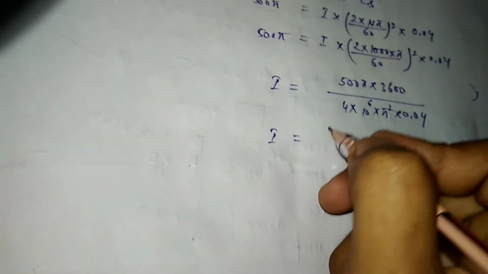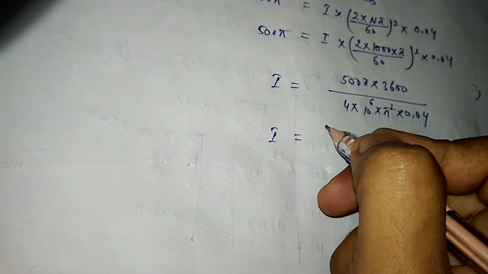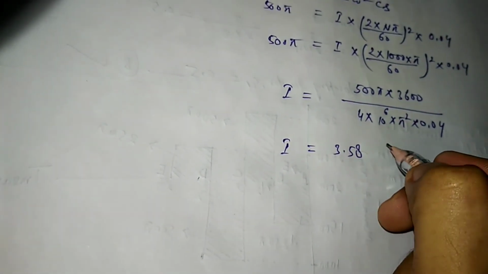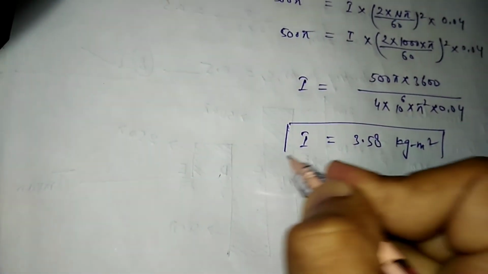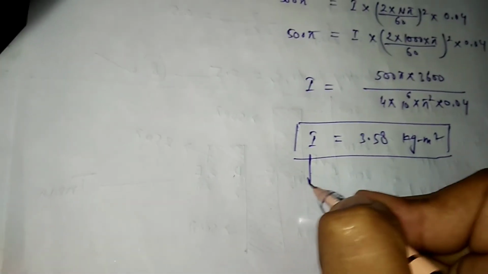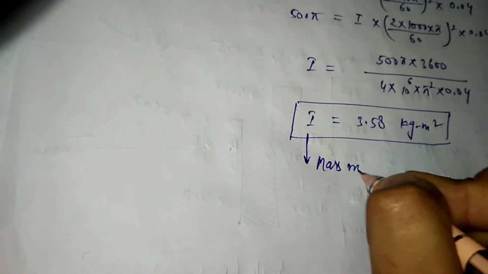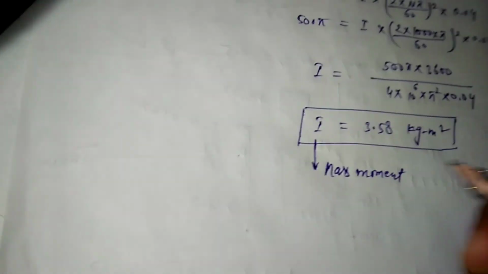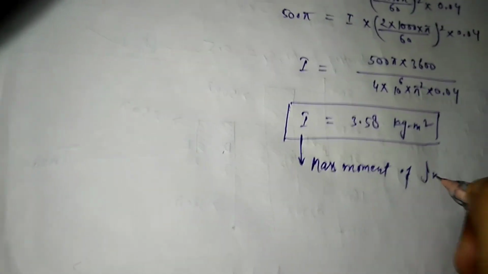Finally, when we calculate, this value will be 3.58 kilogram meter square. So this is our final answer, the mass moment of inertia.